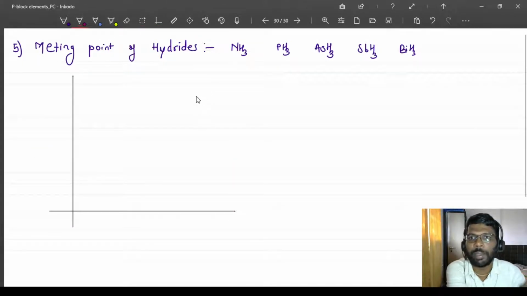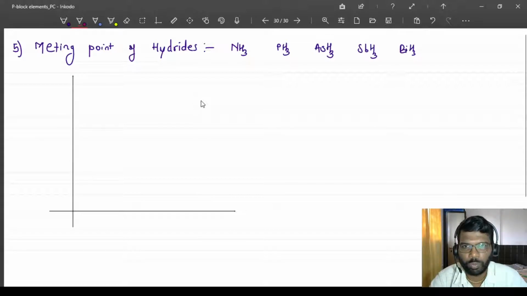Now, melting point is dependent on lattice packing and the molar mass also. So somewhere the trend will be similar. I will say that the trend is somewhat like this.